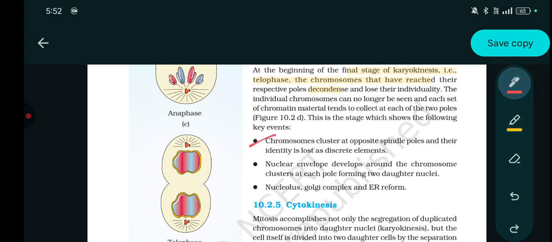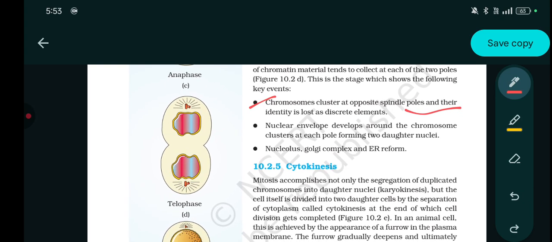Chromosomes cluster at the opposite spindle poles and their identity is lost as discrete elements. The nuclear envelope develops around the chromosome cluster at each pole, forming the two daughter nuclei, and the nucleolus, Golgi complex, and ER reform.